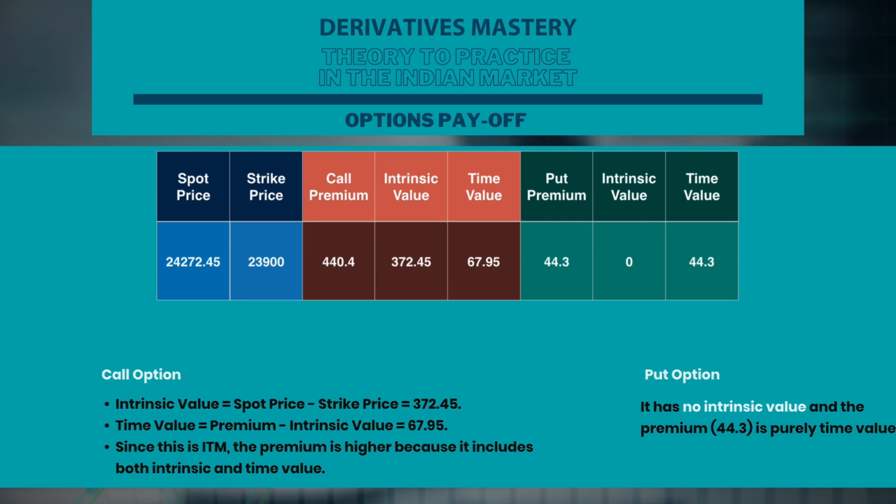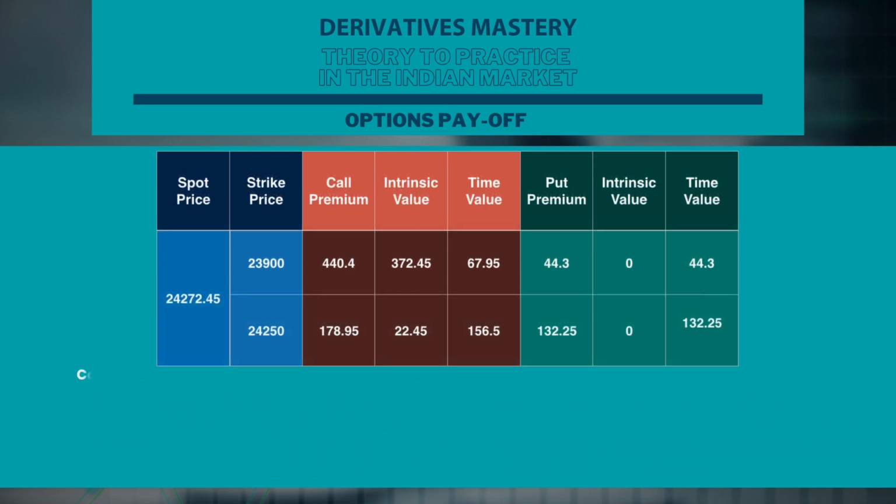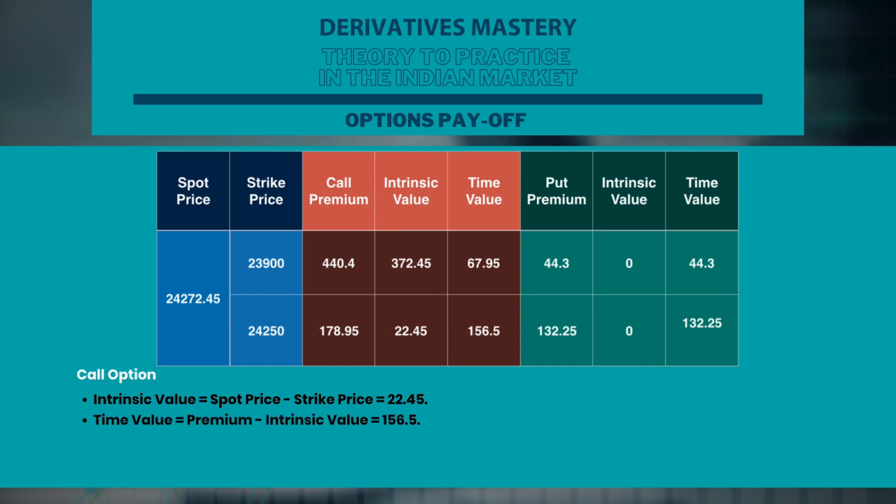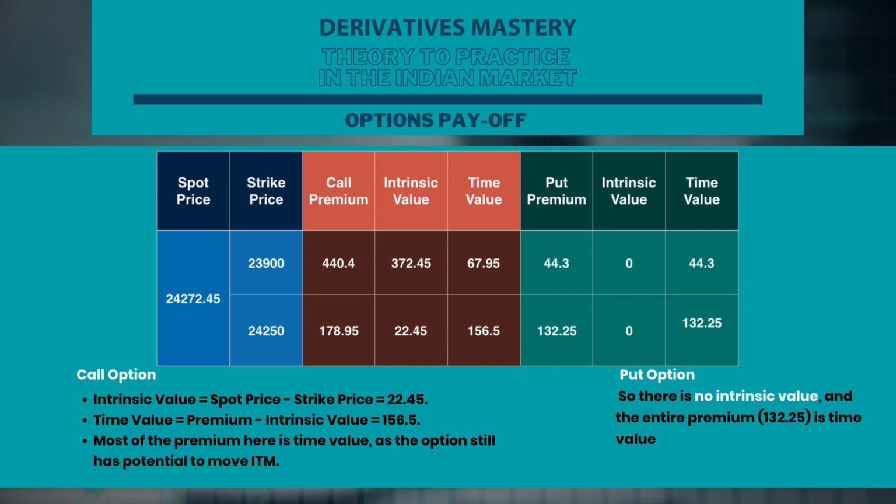Let us move on to the strike price of 24,250. For the call option, this is an at the money strike because the spot price is close to the strike price. So the intrinsic value here is spot minus strike, which is 22.45. And the time value is premium minus intrinsic value, which is 156.5. Most of the premium here is time value, as the option still has potential to move into the money. For the put option, this is an out of the money strike, and therefore there is no intrinsic value, and the entire premium of 132.25 is time value.